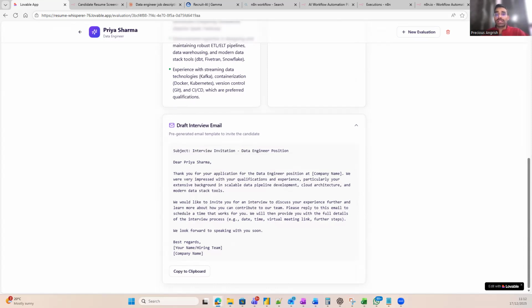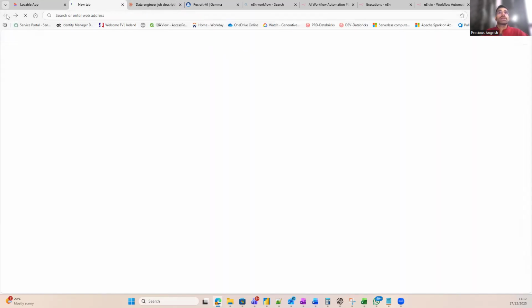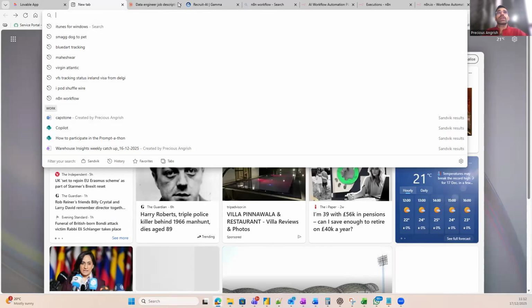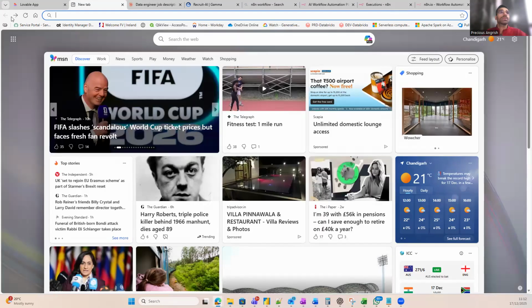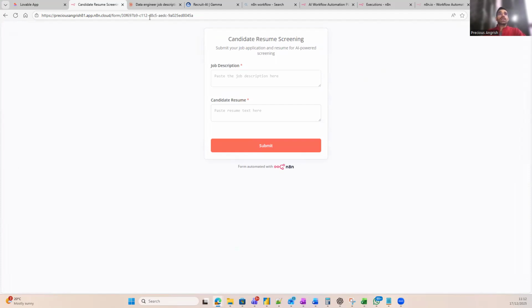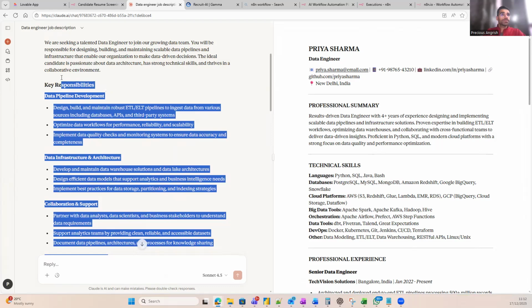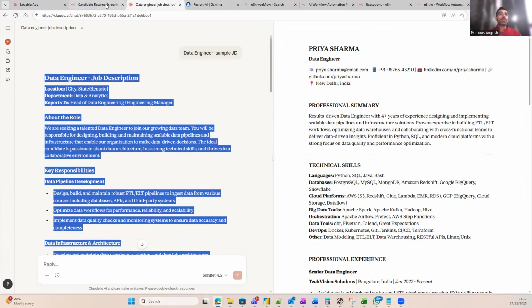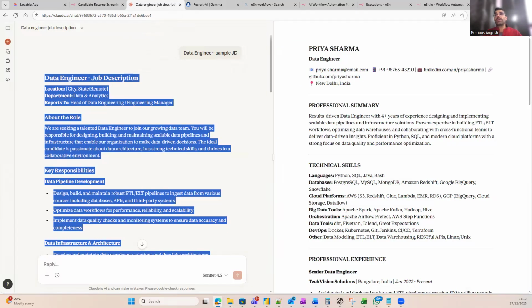Behind the scenes, the core intelligence lives in an n8n agent workflow. The agent accepts the job description. Let's copy the job description from here again, and take the resume.